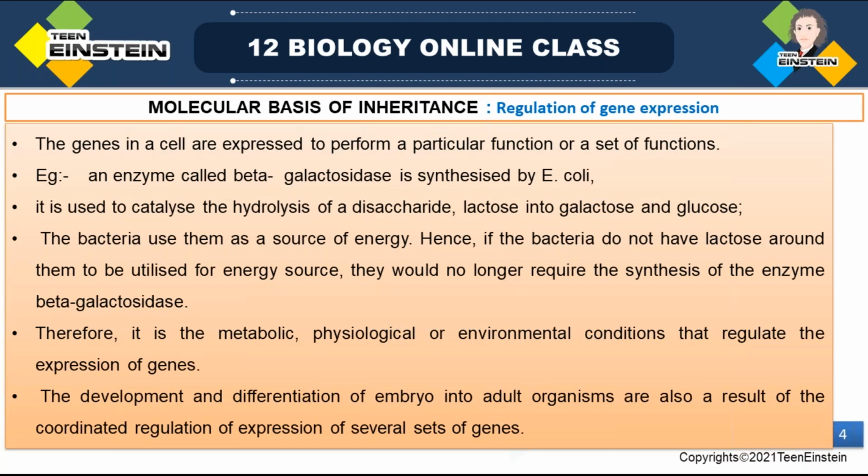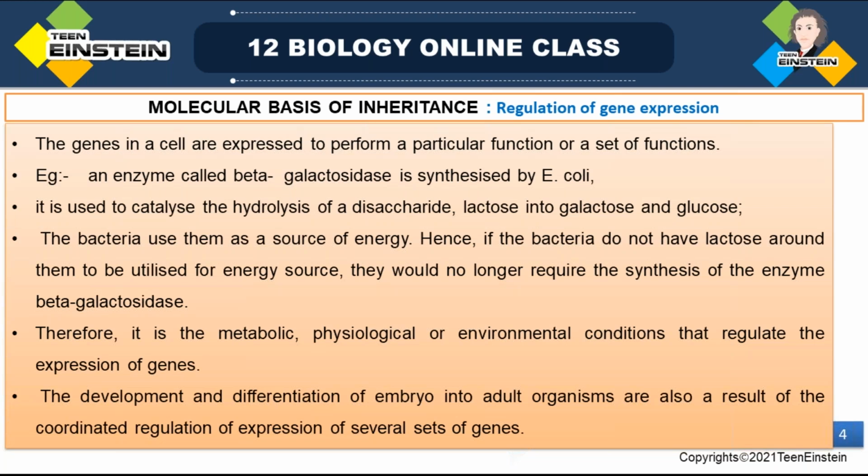So how an embryo, after its formation, gets differentiated and develops into a complete organism, all these are related, right? It is all based on the coordinated regulation and expression of several genes.